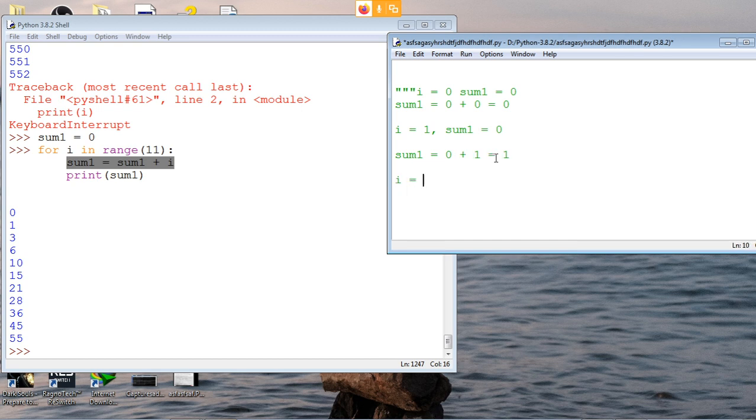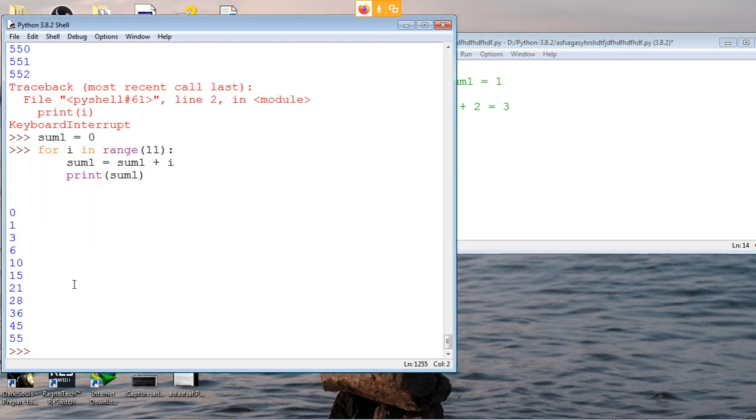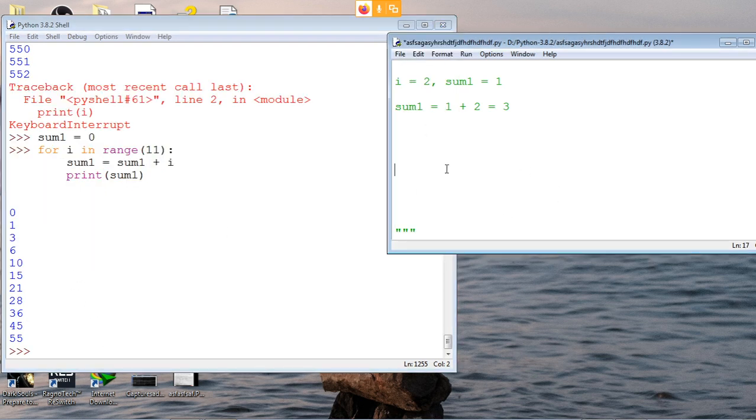Like that, the next iteration i will become 2, and our sum1 right now is 1, so sum1 will be 1 plus 2, equals 3. Like that, it will keep on adding. Essentially, what we did here is 1 plus 2 plus 3, 1 plus 2 plus 3 plus 4, and so on till 10.